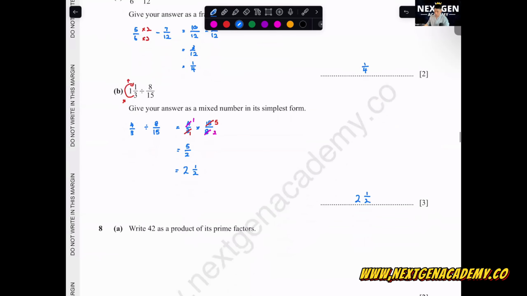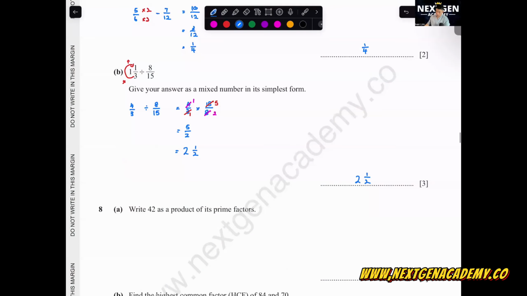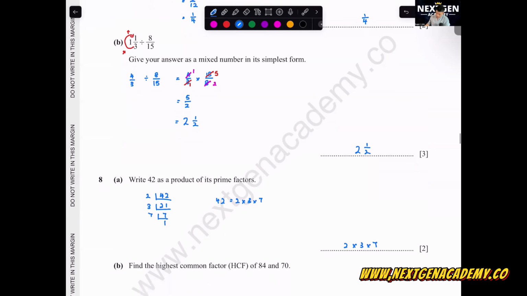Okay, next one, write 42 as a product of its prime factors. For the product of prime factors, you can just write down what times what times what, depending on how many divisions you have, how many factors you have. So you can do it like that. 42 divided by 2 is 21, divided by 3 is 7, and 7. So we can say 42 is equal to 2 times 3 times 7. This is the product of the prime factors.